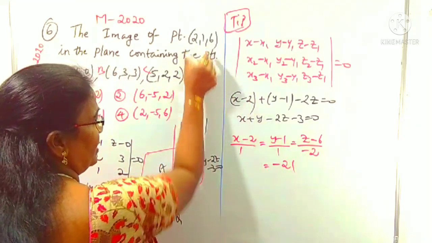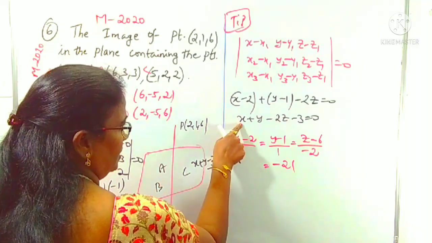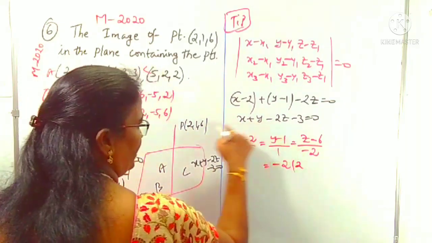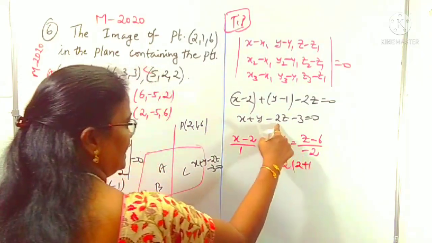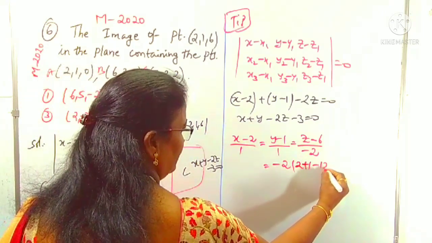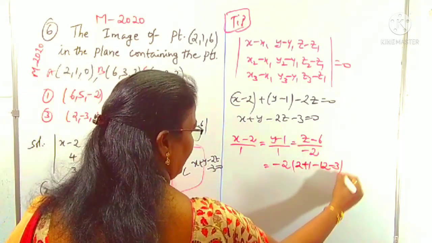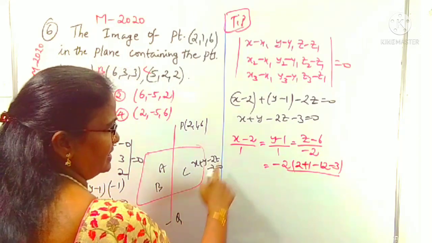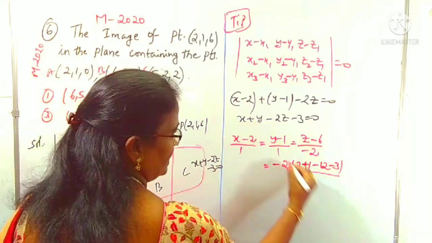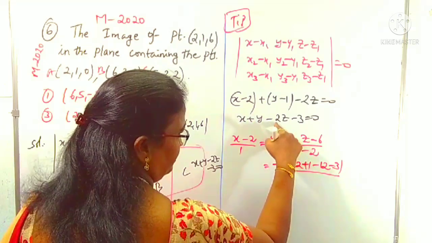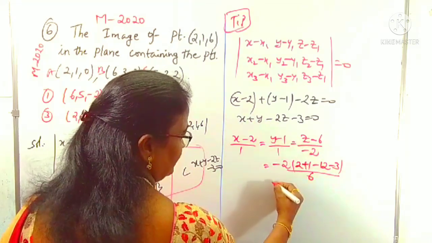Directly you can substitute this point. This point is in the plane: x is 2, y is 1, and minus 2 into 6 is minus 12, with minus 3, divided by a square plus b square plus c square. That is 1 square is 1, plus 1 square is 1, plus minus 2 whole square is 4, means it is 6.